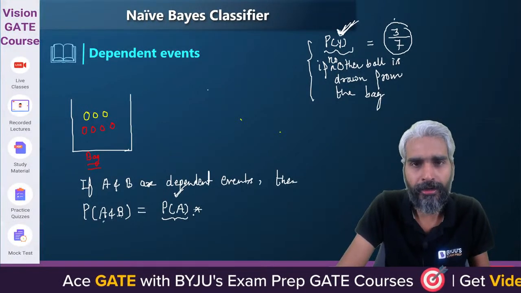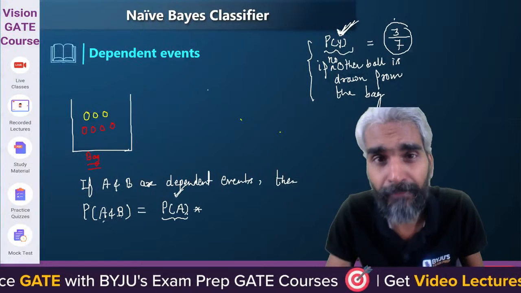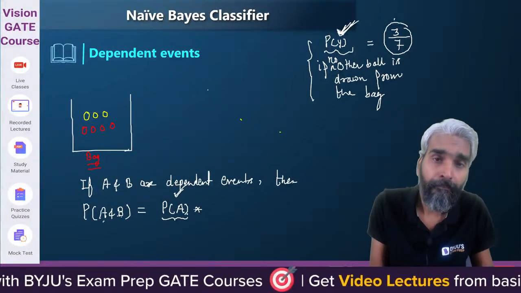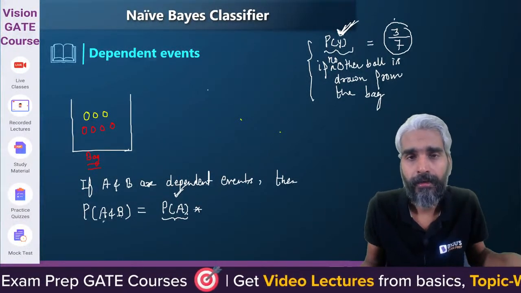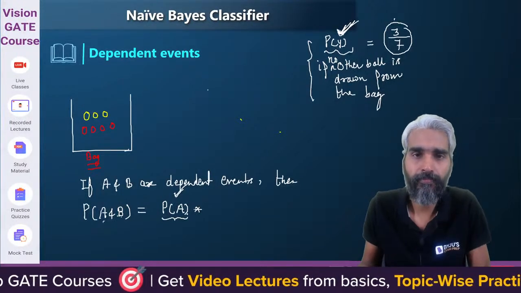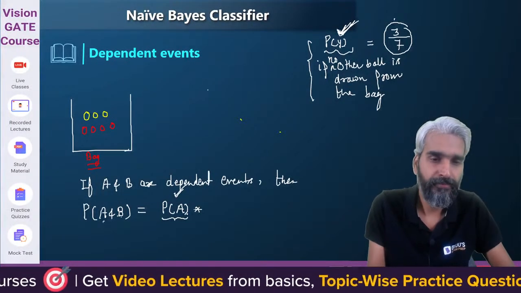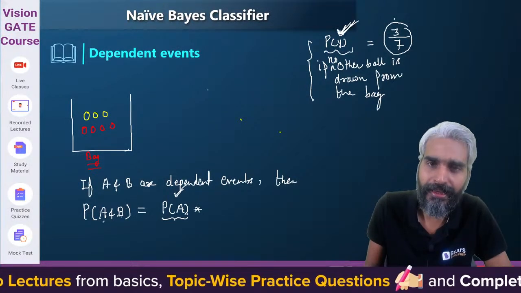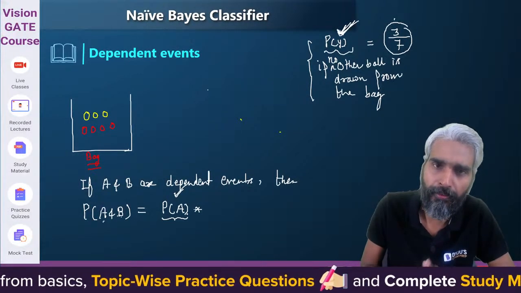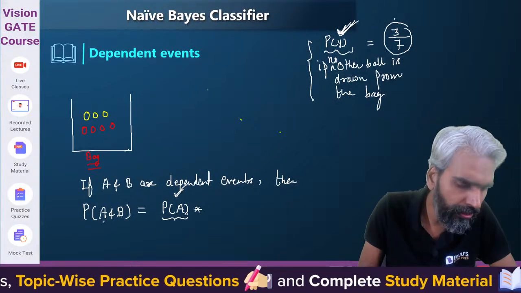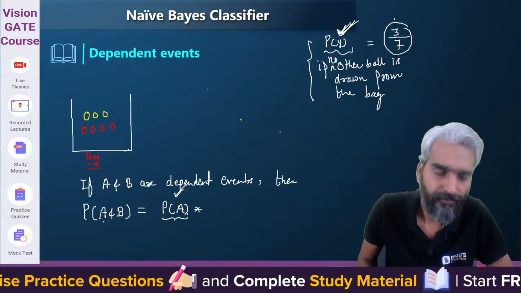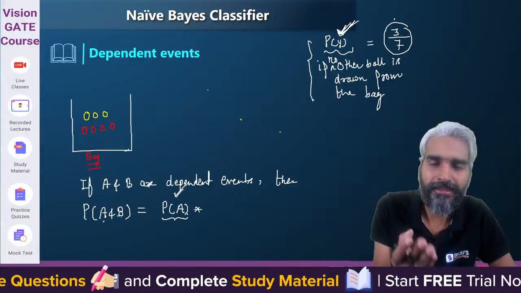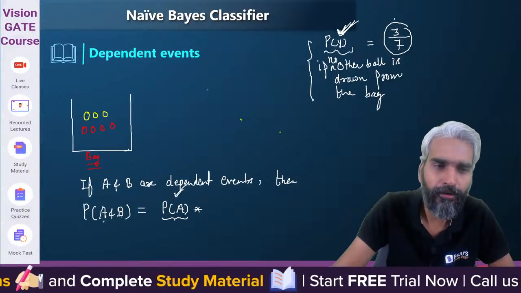Tell me. If event A has already occurred, then what is the probability that event B will occur? Simple concept, just try to remember what I told you.